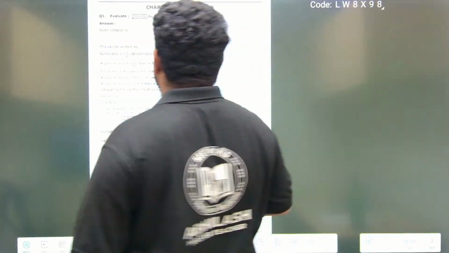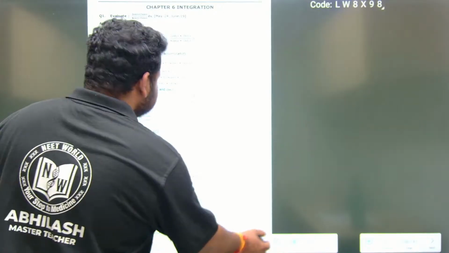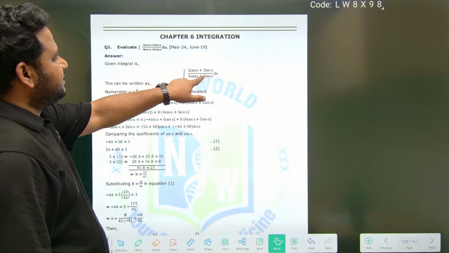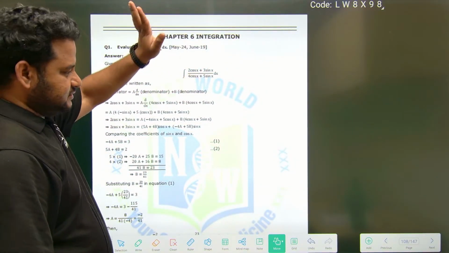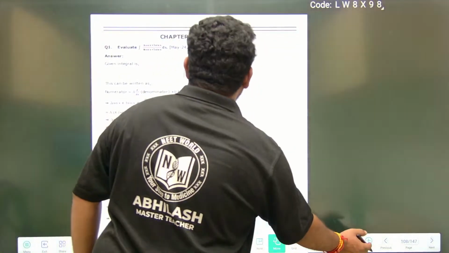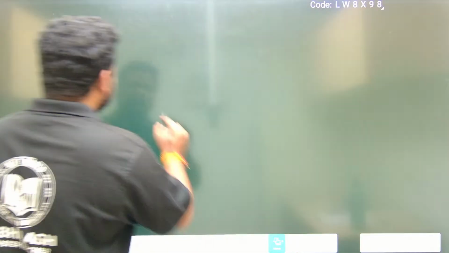So see here, friends, they are telling us to evaluate, observe carefully, the integral of (2 cos x plus 3 sin x) by (4 cos x plus 5 sin x) dx. This is the question. Let us write down 2 cos x plus 3 sin x. So this is the question, friends.